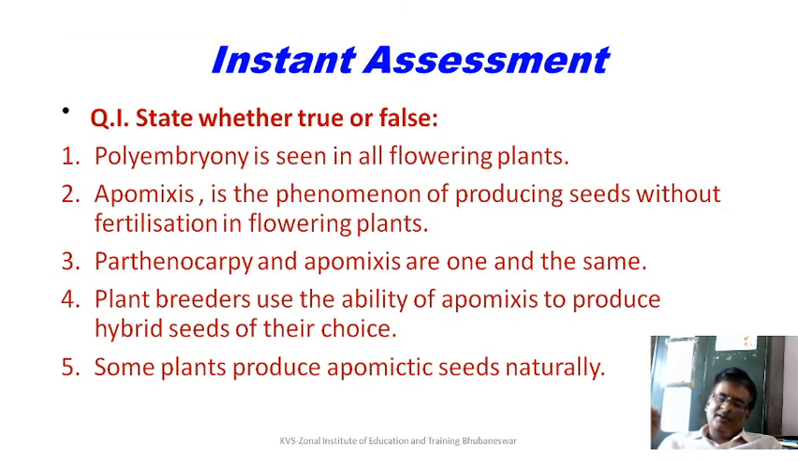Please solve these questions now with me. Try to solve. Polyembryony is seen in all flowering plants, true or false. Apomixis is the phenomenon of producing seeds without fertilization in flowering plants, true or false? Parthenocarpy and apomixis are one and the same, true or false? Plant breeders use the ability of apomixis to produce hybrid seed of their choice, and some plants produce apomictic seeds naturally. Whether it's true or false.